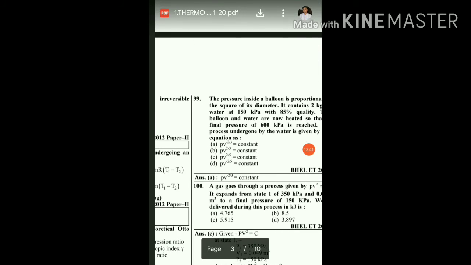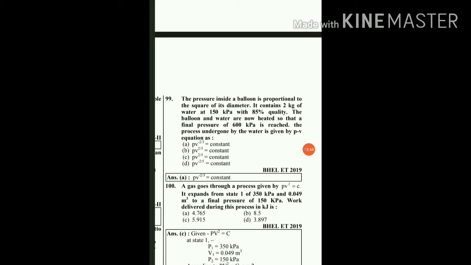The next question, number 99: the pressure inside a balloon is proportional to the square root of its diameter. It contains 2 kg of water at 150 kilopascal with 85% quality. The balloon and water are now heated so that the final pressure of 600 kilopascal is reached. The process undergone by water is given by the PV equation as. Number of options are given. Reply with your answer in the comment box and the reasoning behind it.